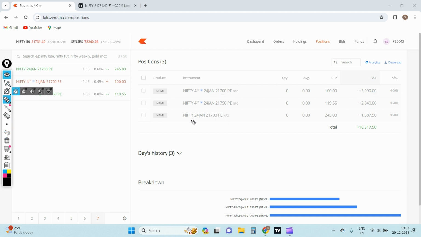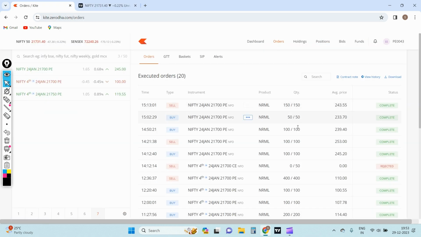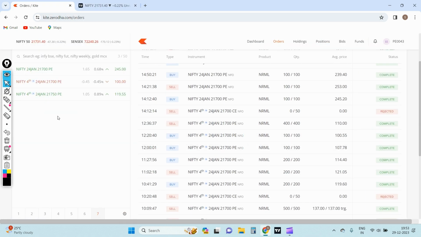Coming to this another trade, 21,700 P for the monthly expiry option, I took entry wherein, if you come to the chart over here, Nifty was trying to take a breakout at this point. For this candle, if you see, the low was around 709, so I entered over here. Let me show you my position for 24th of Jan, of the monthly expiry, wherein I bought around 100 quantities at exactly 212.